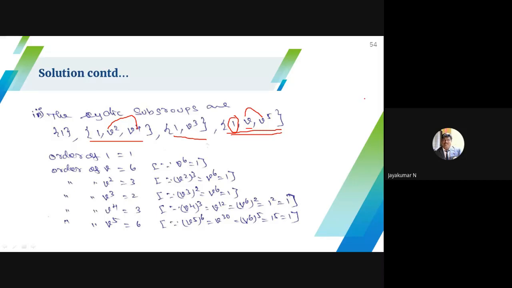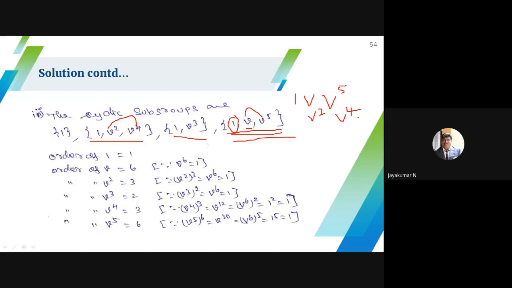Suppose you want to insert V square, then I have to insert V power 4. But this is not a subgroup because V square into V becomes V cube, and V cube does not belong to this set. Suppose I write 1, V power 5, then insert V square, then V power 4.